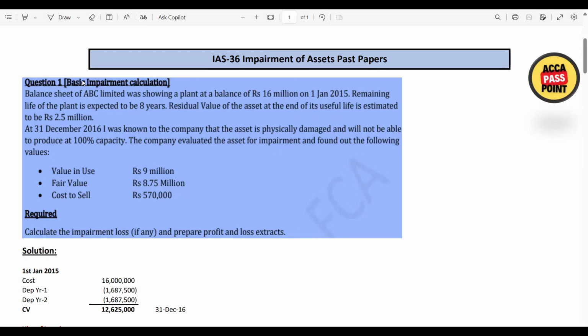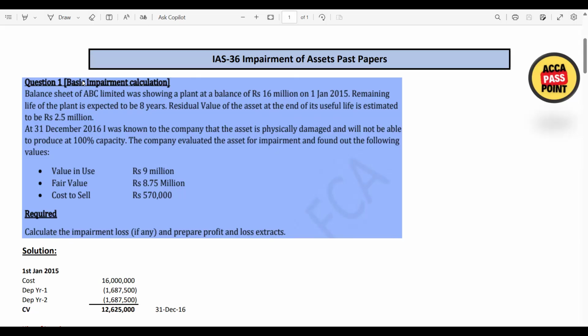Let's say management is not willing to use that asset, the output of that asset is not up to the mark and management has decided to sell that particular asset. So these are the internal indicators. The external indicators, you can say natural disaster, reduction in political stability, or other economic factors as well.